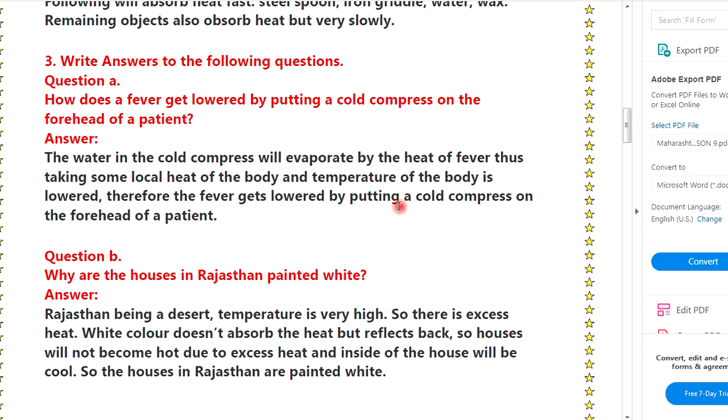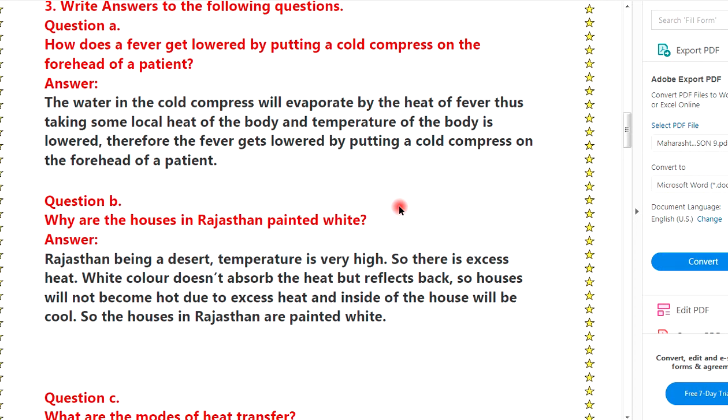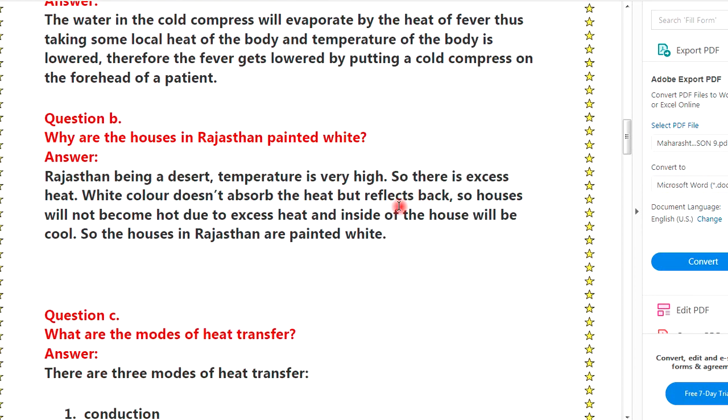Third. Question number 3. Write the answers of the following. A. How does the fever get lowered? By putting a cold compress on the forehead of the patient. Water in the cold compress will evaporate by the heat of fever, thus taking some local heat of the body, and the temperature of the body is lowered. Therefore, the fever gets lowered by putting a cold compress on the forehead of the patient.